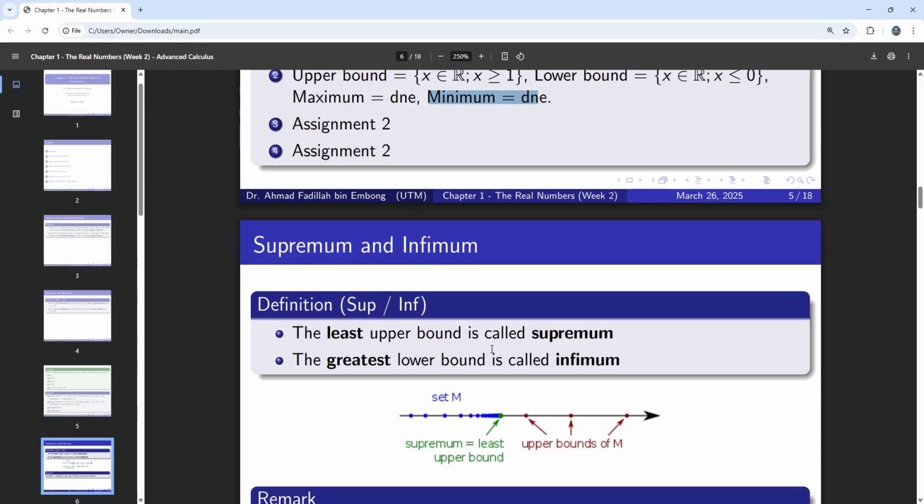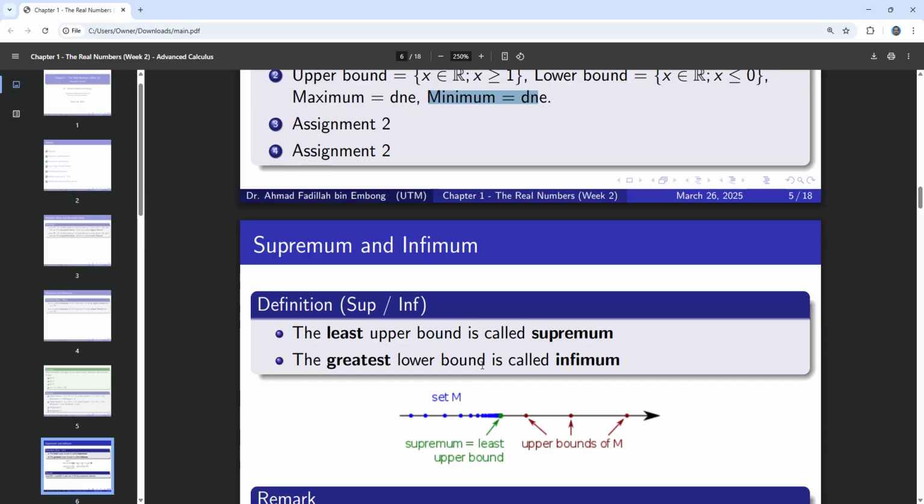As you remember, I said that the upper bound need not be unique, so it can have infinitely many upper bounds. From those upper bounds, you are going to take the smallest one, the least upper bound, and we call it the supremum.